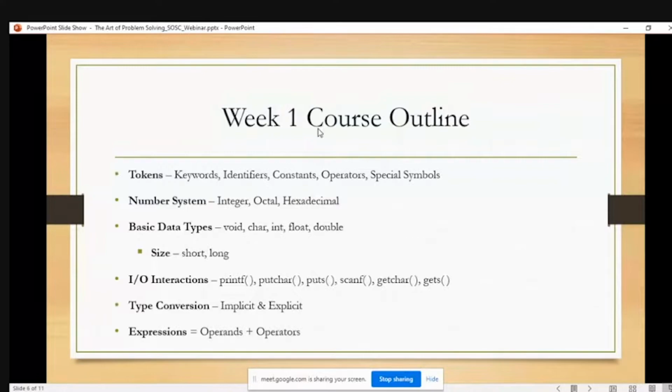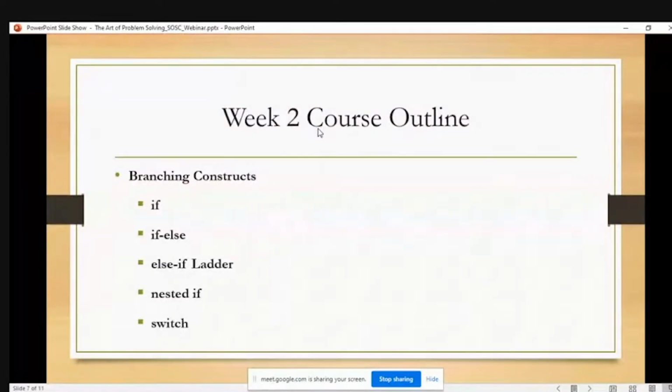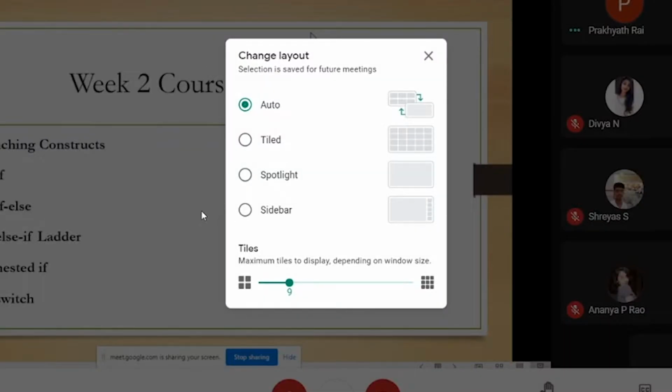And then in the second week, we had gone for branching constructs. So all the different branching constructs we have seen, and then how do we use them, and how do we select using a branch construct, what happens, and what's the difference between these constructs. So these things we have covered in the second week.